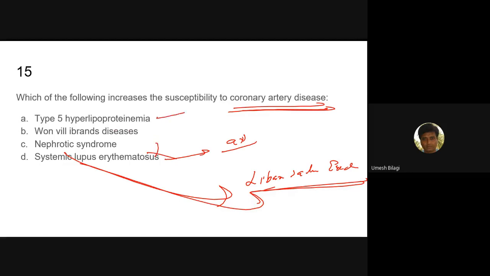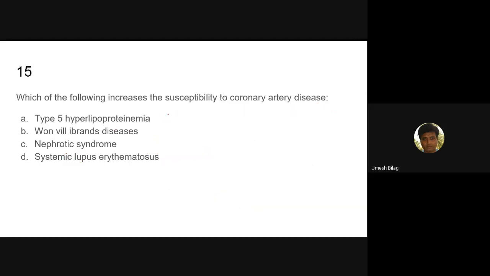Then type 5. What are hyperlipoproteinemias? How many are there? Type 1, type 2A, type 2B, type 3, type 4, type 5. There are actually 6 like that. In type 5, the LDL level is less. So LDL level less means CAD is unlikely. Atherosclerosis is less.